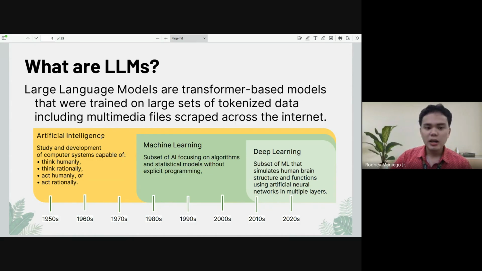So we have this subfield, machine learning. It's more focused on algorithms, and right now you're already familiar with algorithms. These are procedures, these are programs. However, this special type of machine learning is more focused on statistical models without explicit programming. So it is no longer the same as the things we do where we input this one,